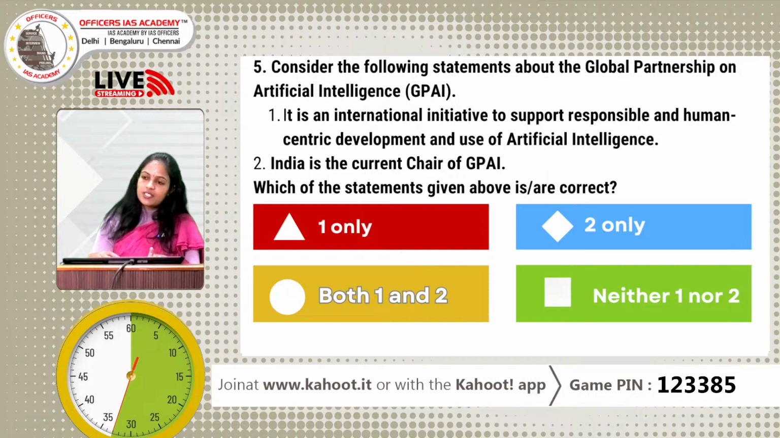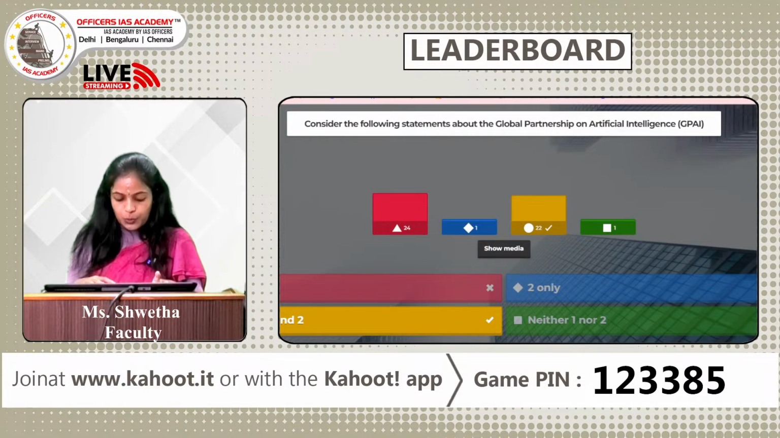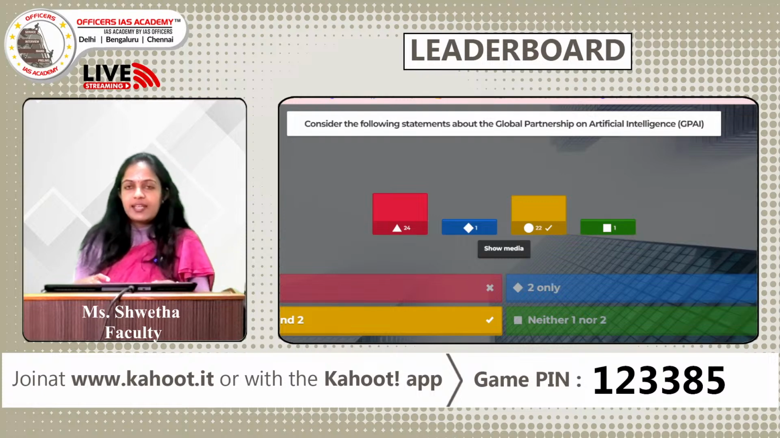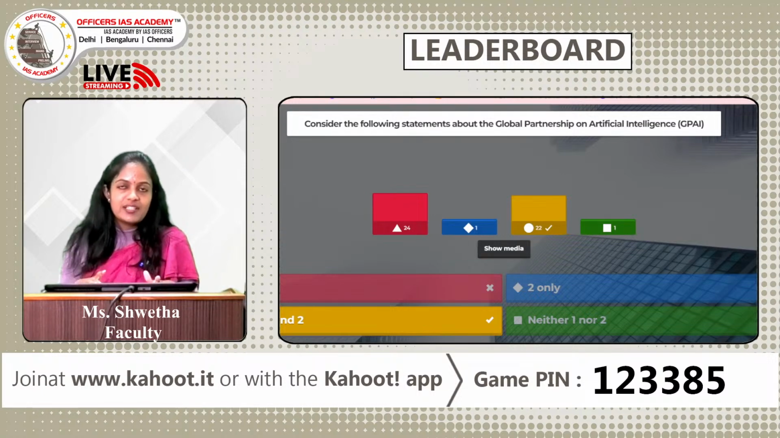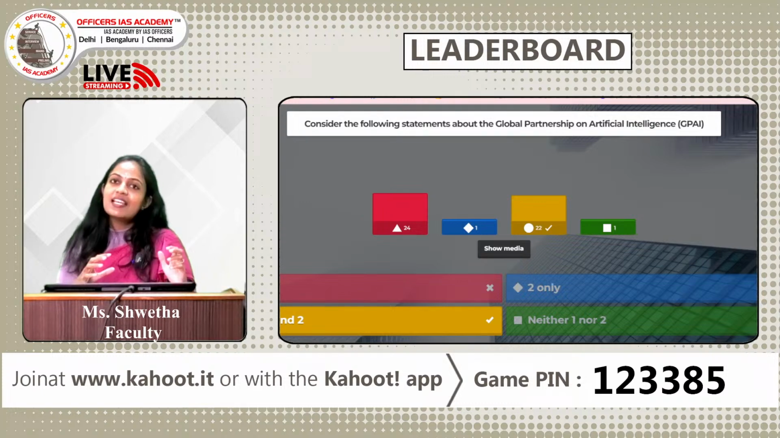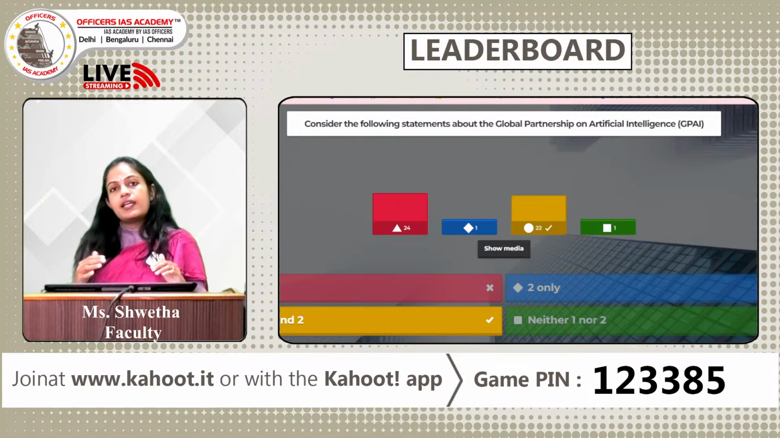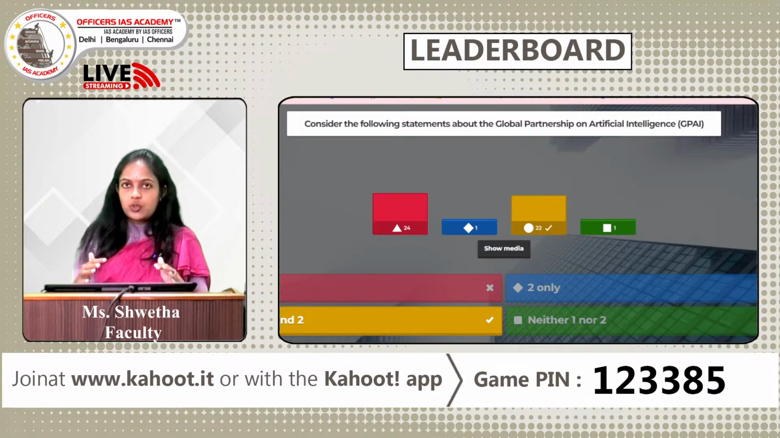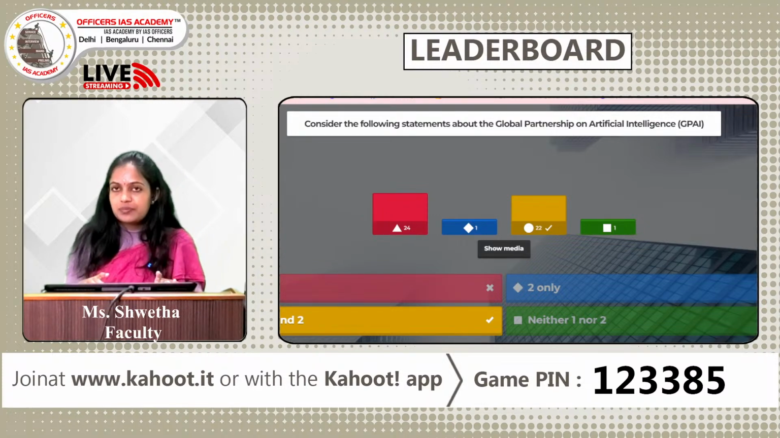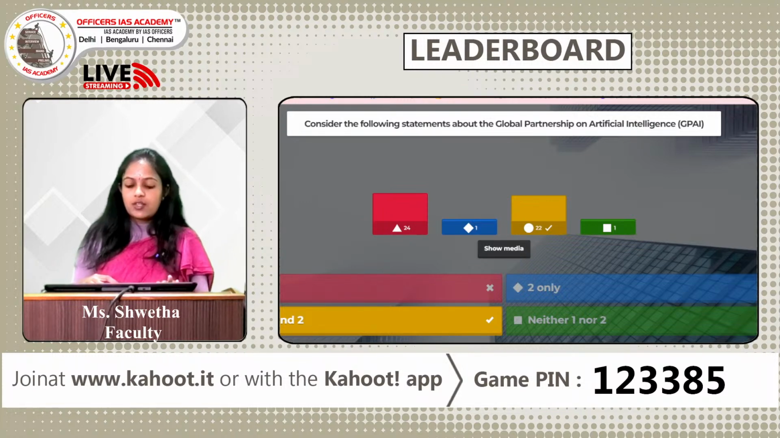The correct answer for this question is option C. Both the statements given above are true. GPAI, it is a multi-stakeholder initiative. Why was this started? It was started to bridge the gap between the theory and the applications of AI. It was started in the year 2020 and India joined it in 2020 as a founding member. So statement 1 is correct, and statement 2, India is the current chair of GPAI.